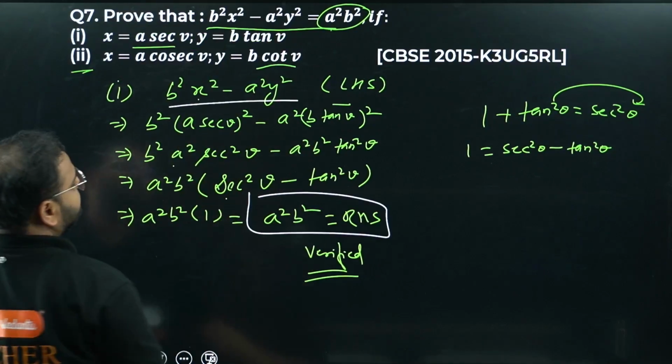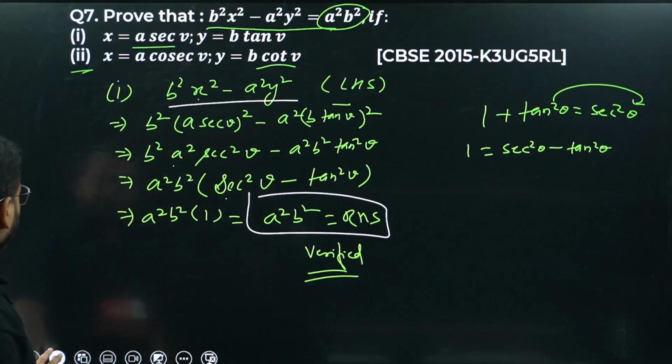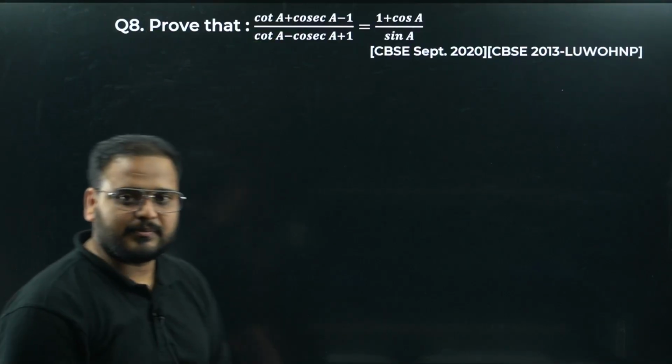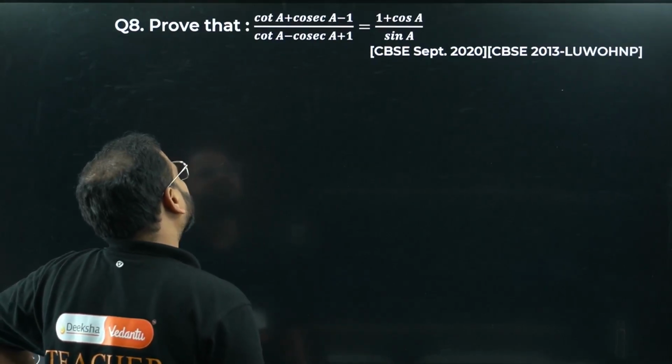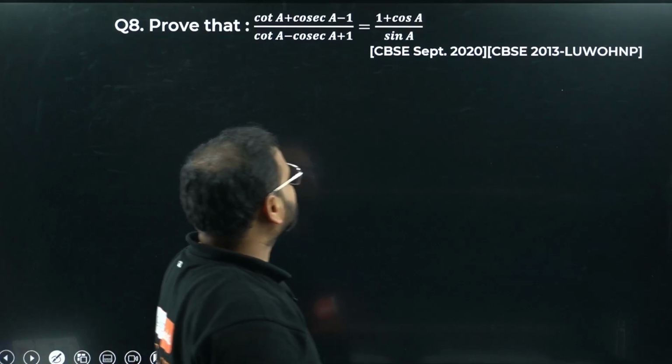From here we started. Simple enough. Moving on. Shall I move on? Simple question. Question number 8. Let's do the question. Number 8, sir. Cot A plus cosec A minus 1 over cot A minus cosec A plus 1.